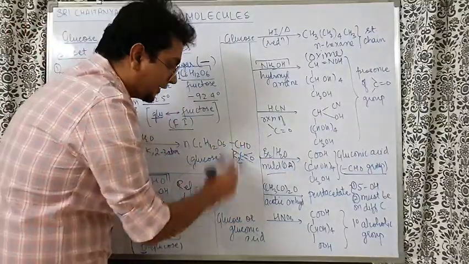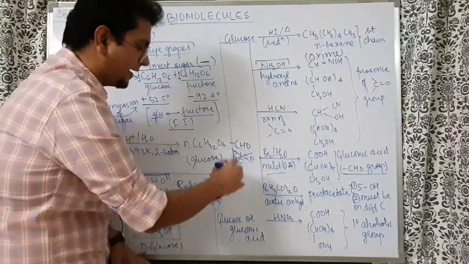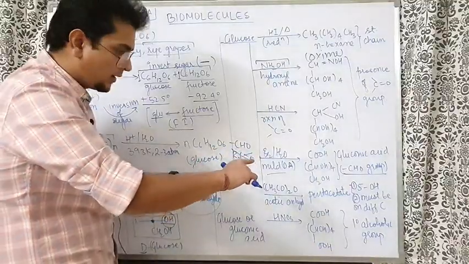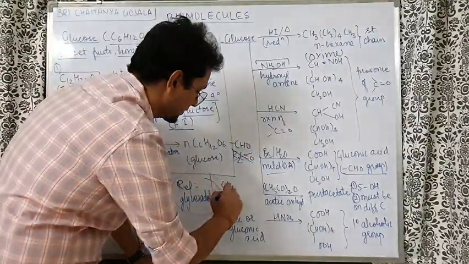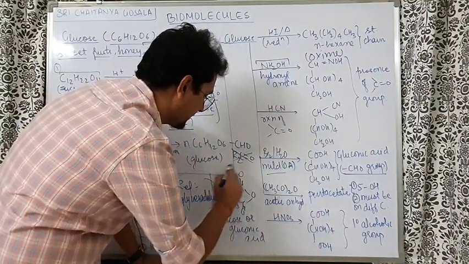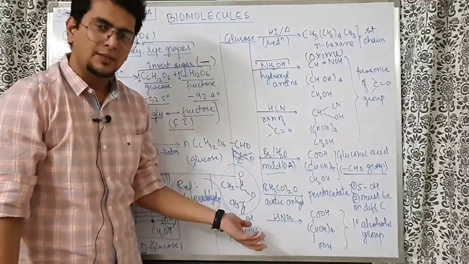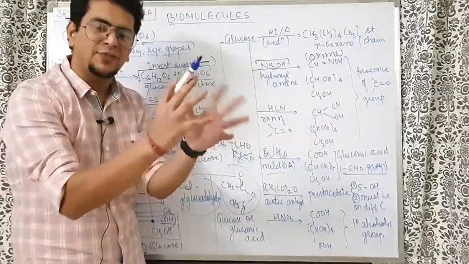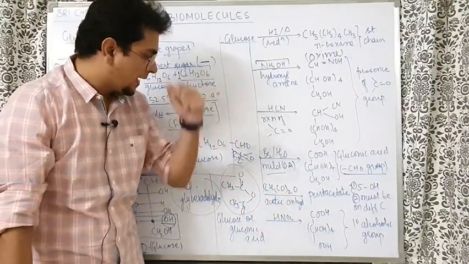Going ahead, then we took acetic anhydride. Acetic anhydride is CH3COOCOCH3, that means CH3 C double bond O, then O, then C double bond O CH3. Badhiya. This is acetic anhydride. So when this reacts with an alcohol group, है ना, what happens? A kind of esterification reaction happens and we get acetates. ठीक है ना?